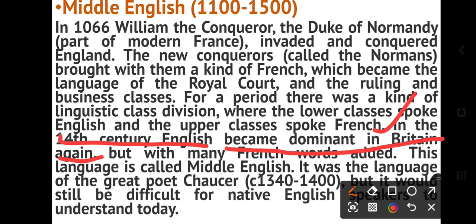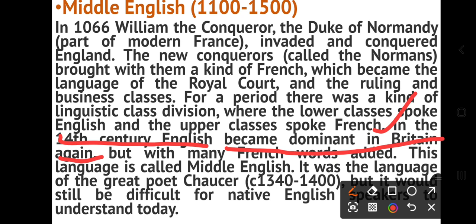And it happens because William the Conqueror brought French with him, and they ruled for 300 years. They influenced the society, and on the basis of language there was a linguistic class division.